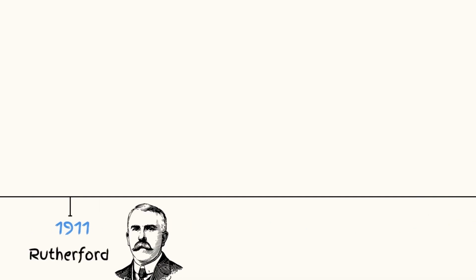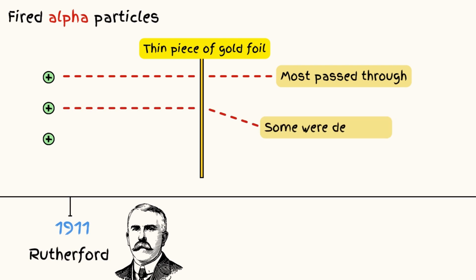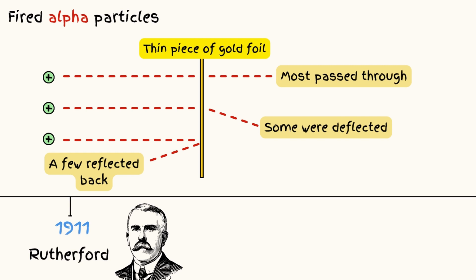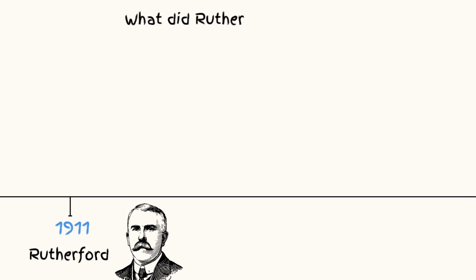A few years later, a man called Rutherford fired alpha particles at a thin piece of gold foil. He expected all the particles to pass straight through, and most of them did. But to his surprise, some alpha particles were deflected, and a few of them were even reflected back towards him. But what did Rutherford conclude from this?